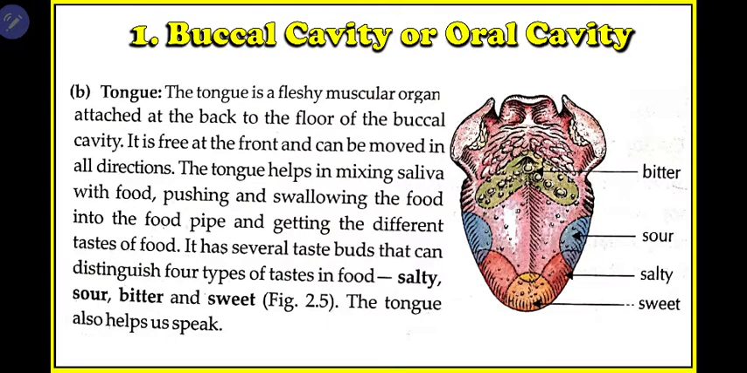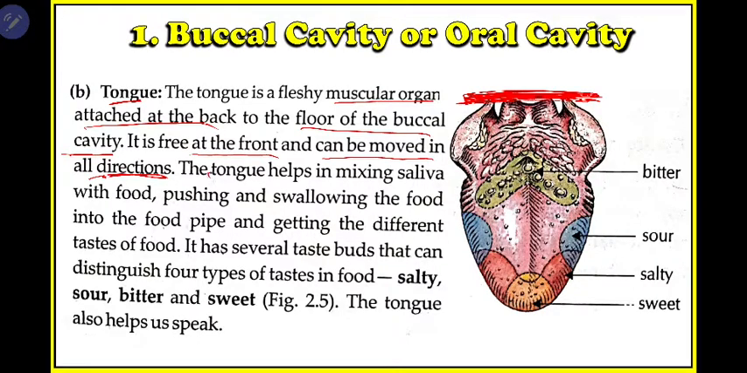Then the next is the tongue. We know about the teeth. Next is the tongue. The tongue is a fleshy muscular organ attached to the back of the floor of the buccal cavity. Where is the tongue attached? The tongue is attached at the back of the buccal cavity. Okay, it is free at the front and can move in all directions. So the tongue can move in all directions, and this side is attached to your buccal cavity. So this part can move in any direction: top, down, left, right, any direction your tongue can move.